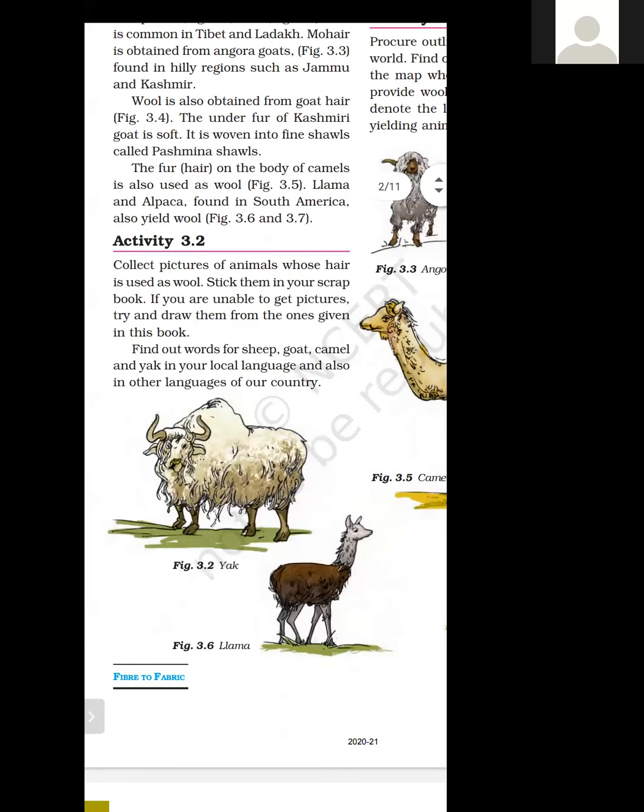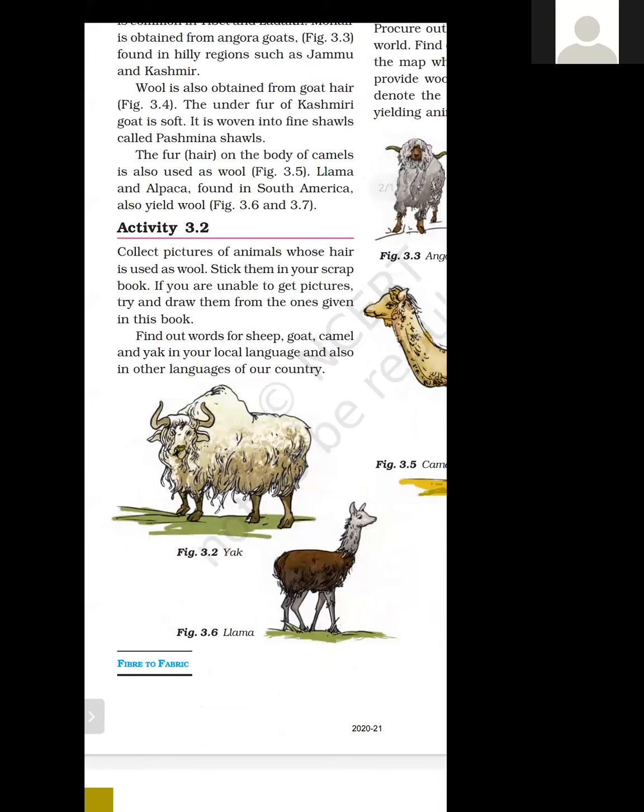The under fur of the Kashmiri goat is soft. Fur also means the soft skin or the soft fine hair. It is woven into fine shawls called Pashmina shawls. Shawls we use in the winter season, and that cloth is known as a shawl.